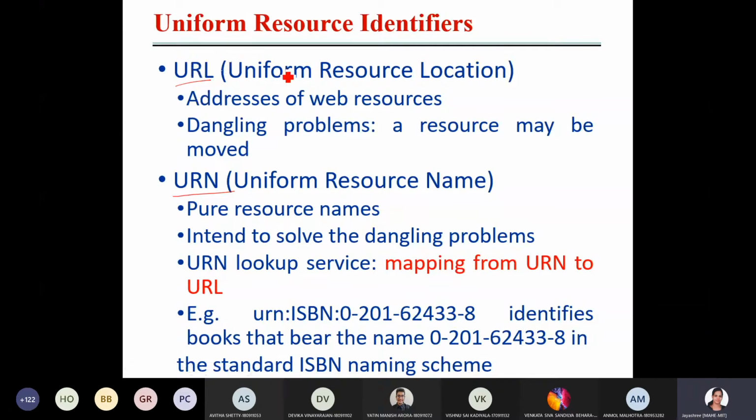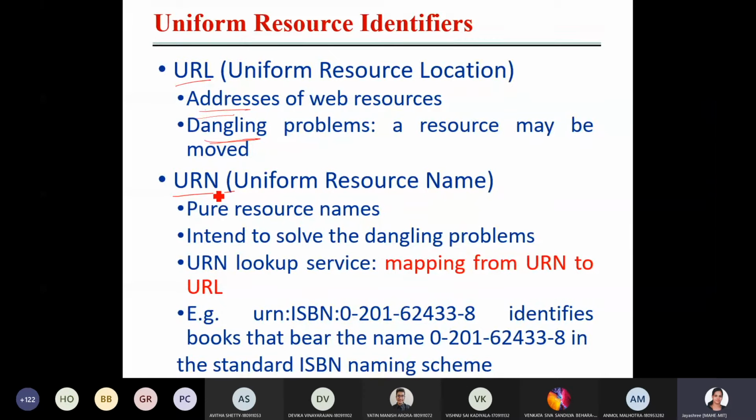These are all uniform resource identifiers. So what is URL? URL means addresses of web resources, and there are problems specified as the dangling problem here: you specify the address of a web resource, but that resource may be moved or deleted from the location. Those types of problems are referred to as dangling problems.